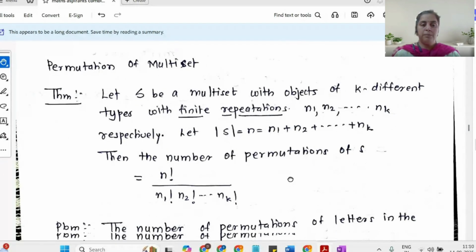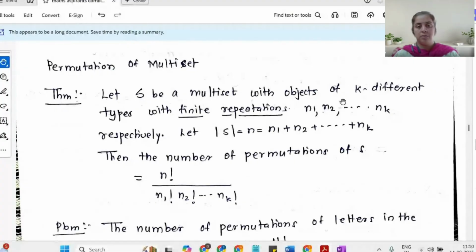Now we're talking about permutation of a multiset. Suppose S is a multiset with elements of K different types, with finite repetitions n1, n2, and so on. When it is a question of multisets, there are two kinds: one where the cardinality of S is finite and the number of repetitions is finite, a finite multiset, and an infinite multiset. We'll see one example of an infinite multiset later on.